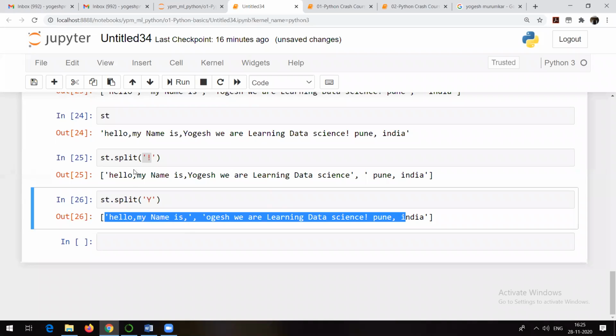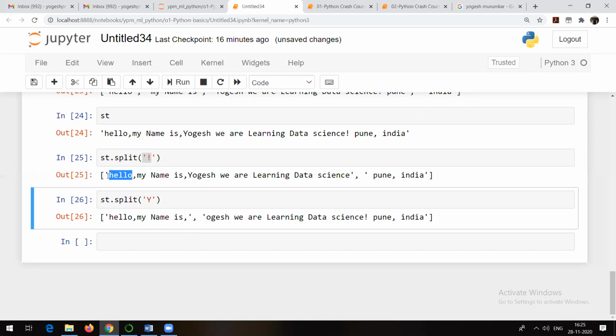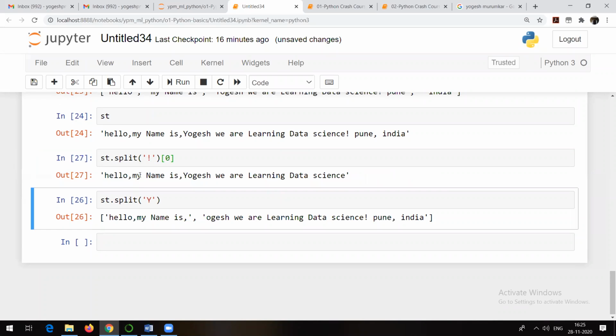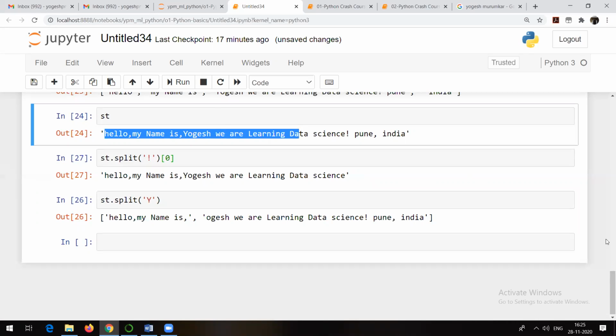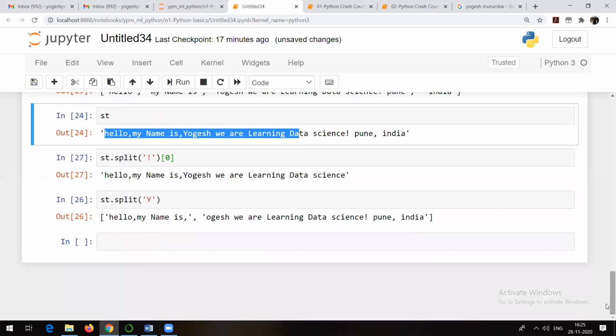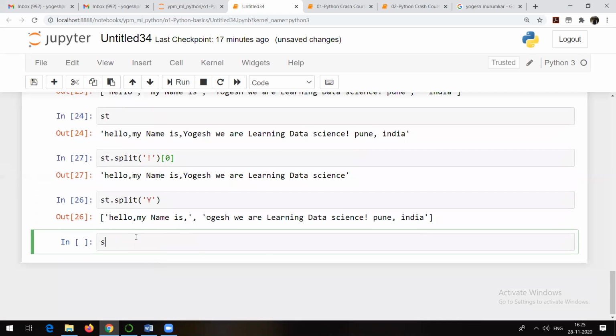For example, suppose I want to fetch this one from this one. What I can do is go here and just index it. That's it. Because we know indexing actually starts with 0. So I got the first element, right? Suppose I go here and show you st dot split, so this is the first output which was on the basis of the space character.